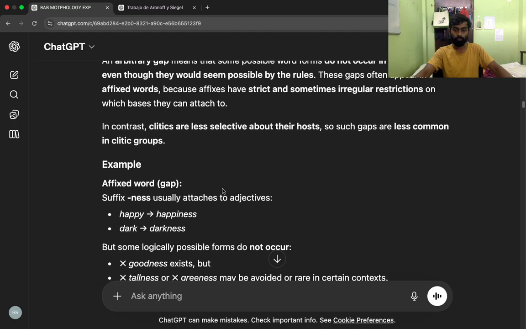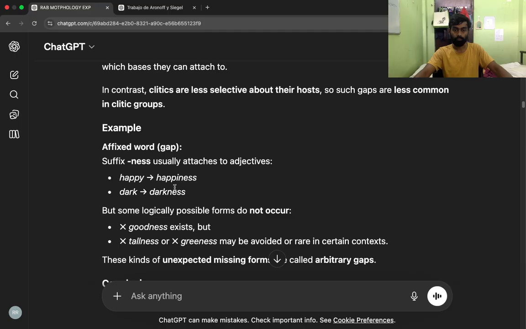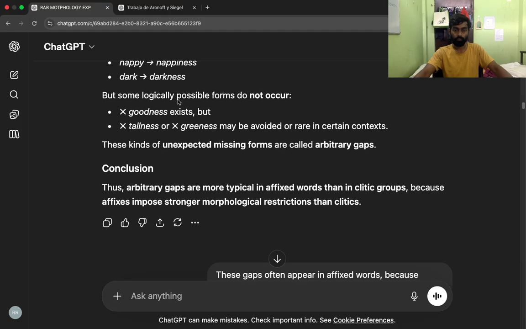Example, affixed word, gap. The suffix -ness usually attaches to adjectives. Happy, happiness, dark, darkness, but some logically possible forms do not occur. Goodness exists, but tallness or greenness may be avoided or rare in certain contexts. These kinds of unexpected missing forms are called arbitrary gaps. Conclusion. Thus, arbitrary gaps are more typical in affixed words than in clitic groups because affixes impose stronger morphological restrictions than clitics.